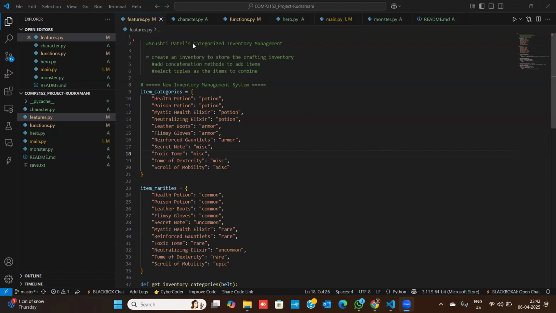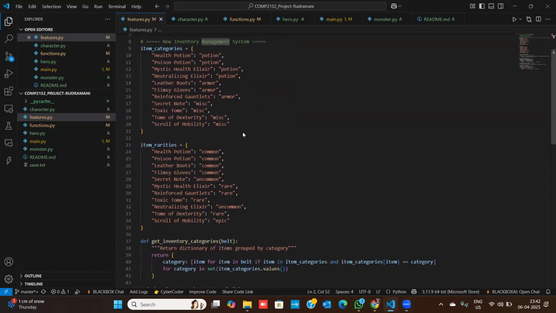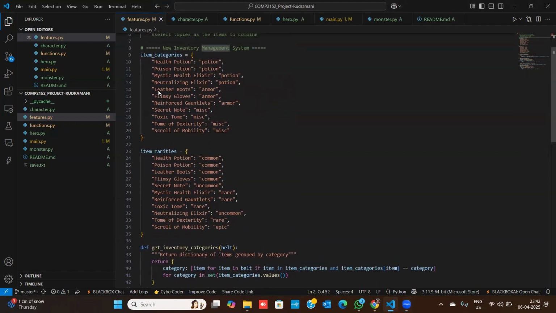This is my function that I have created for this project. It is called Categorized Inventory Management. Having a quick look at the feature, it has the item category and the item rarities. These are the two dictionaries that I have created. We have all the keys on the side, and here are the tuples.